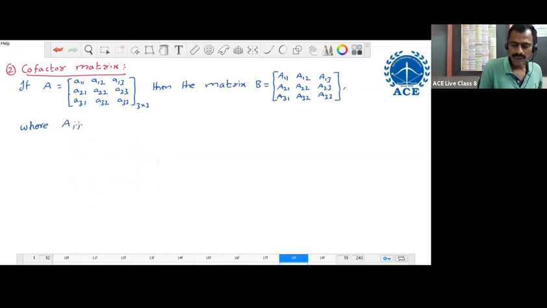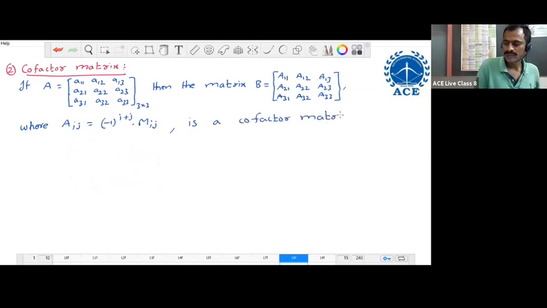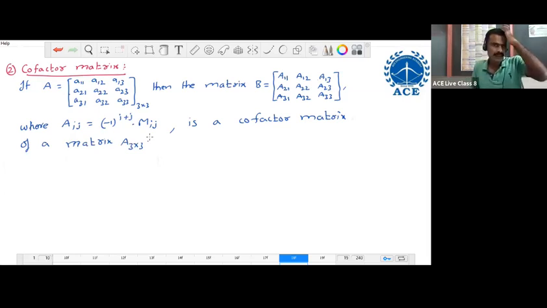Capital Aij equal to minus 1 whole power i plus j into Mij is a cofactor matrix of matrix A, 3 by 3. This is the cofactor matrix.